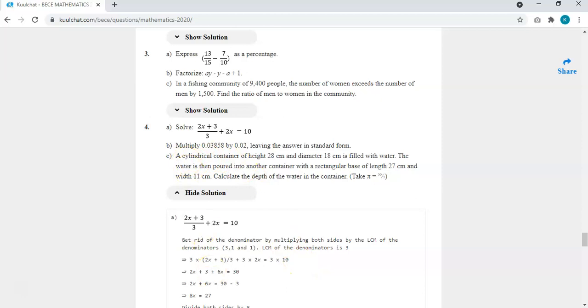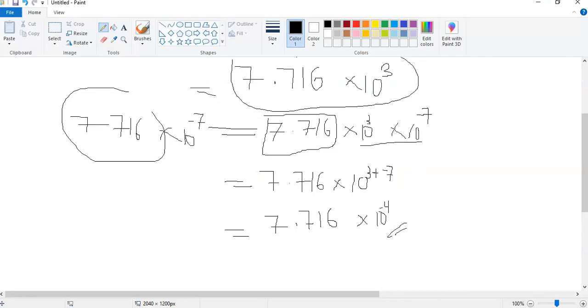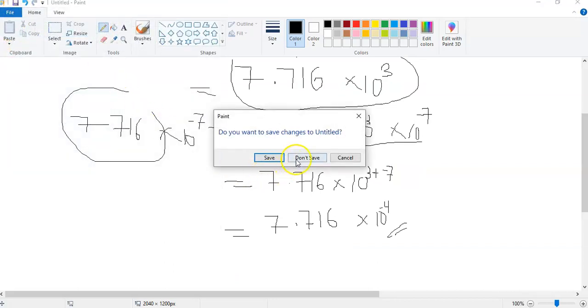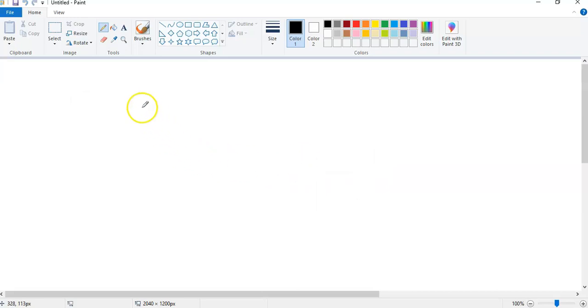Then question number 6a. A cylindrical container of height 28 centimeters and diameter 18 centimeters is filled with water. Then the water is poured into another container with a rectangular base of length 27 centimeters and width 11 centimeters. Calculate the depth of the water in the container. Okay, so this one, the concept is simple. So math is about concept. That's why when I'm explaining, normally I write the concept there so that I know what concept is being applied.